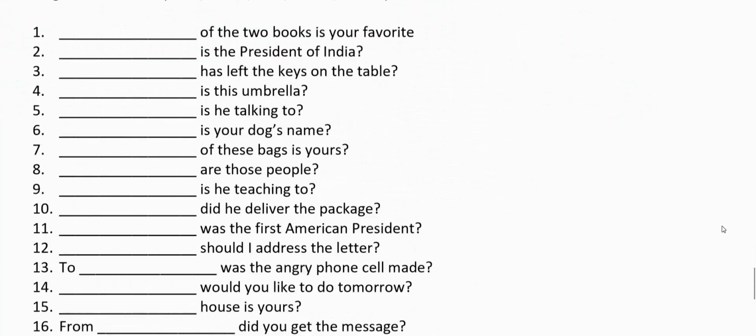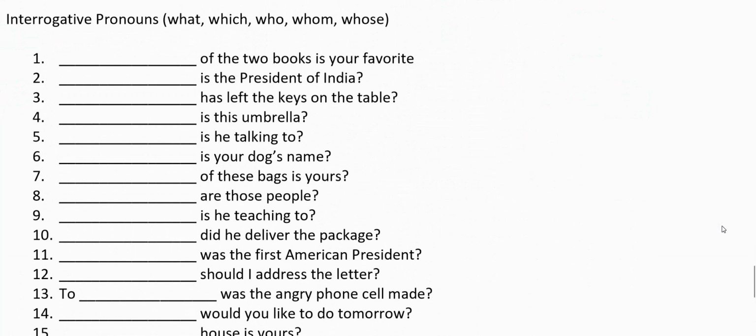The last section is interrogative pronouns. Interrogative means to question or to inquire. All the pronouns given in the bracket here are interrogative: what, which, who, whom, whose. So what is used to ask a question? What is used when you have numerous options. What is your name? What is your favorite color? Because colors can be numerous. Names also can be numerous.